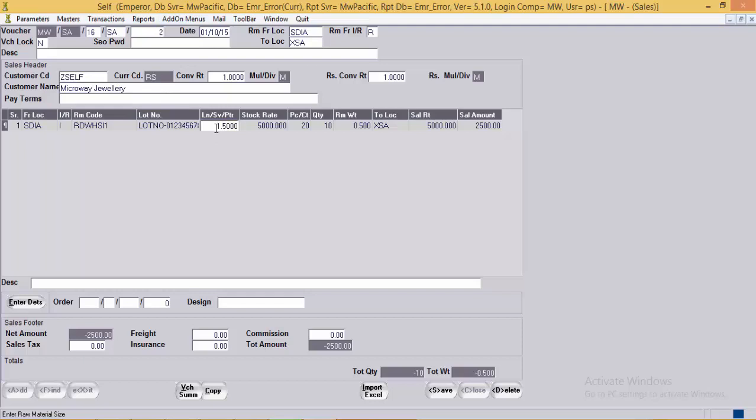The purpose of this sales entry is to do the loose sale of the RM, the date of the sales from RM location to RM location. From RM location will usually be the stock location, and to location will be the sales location, that is external sales location.